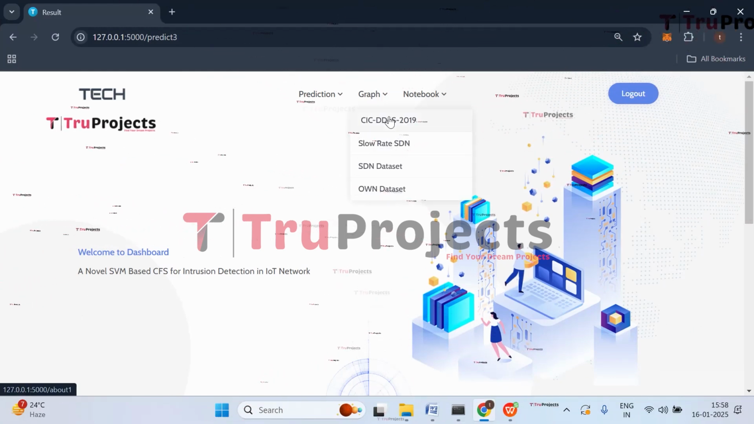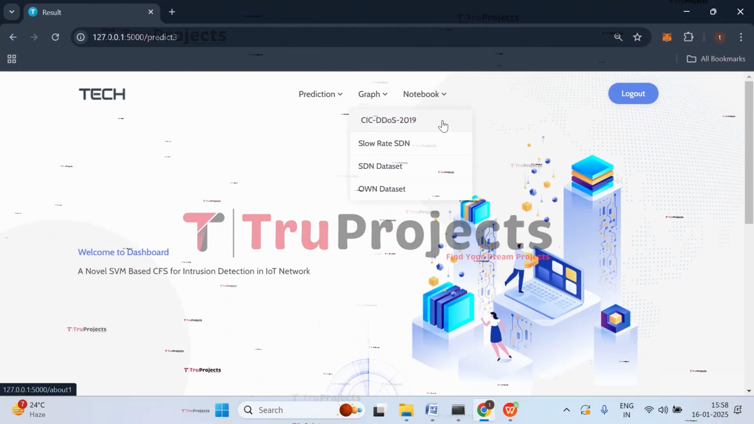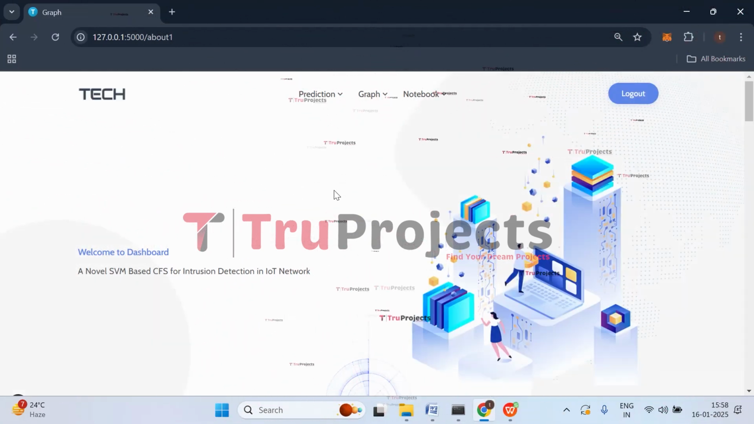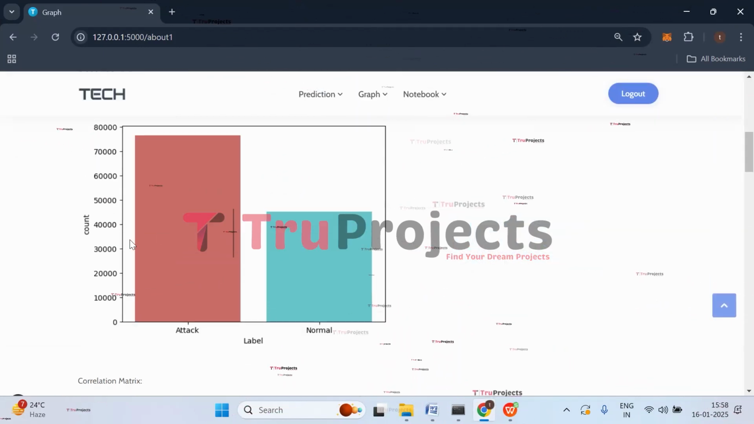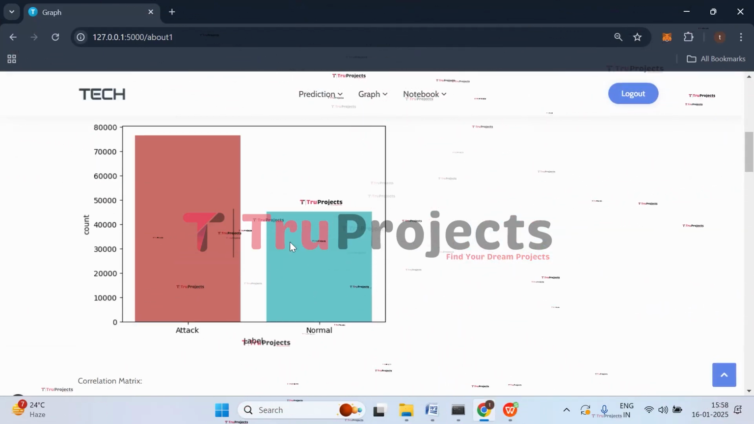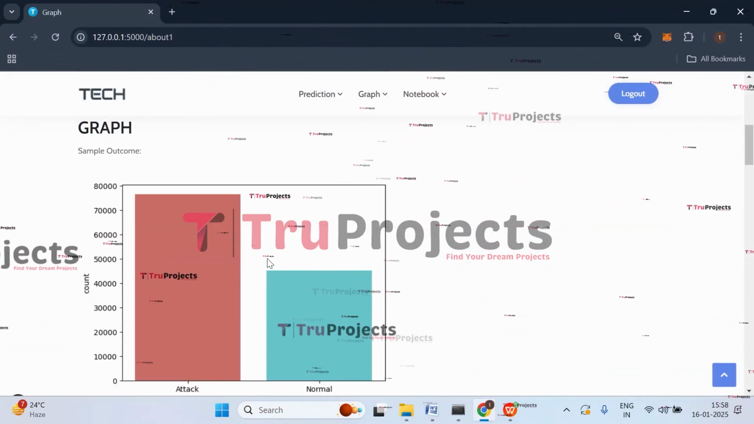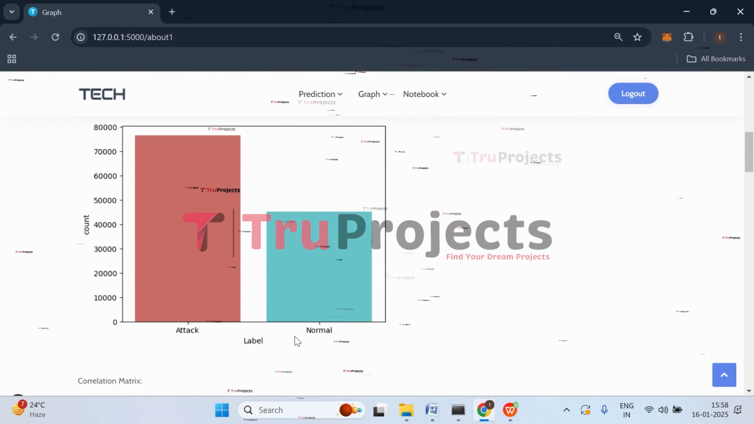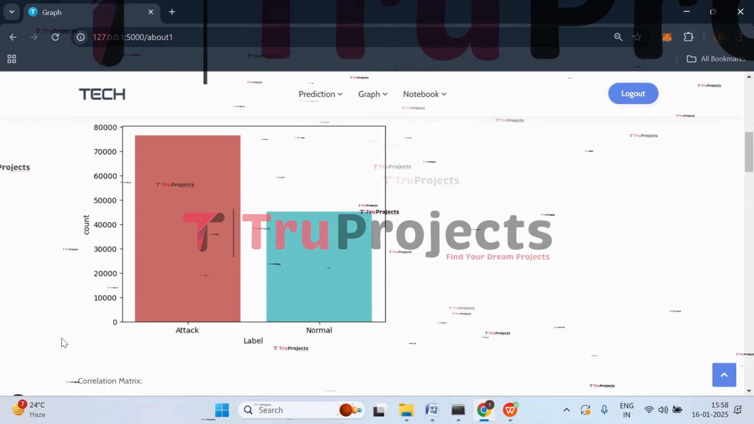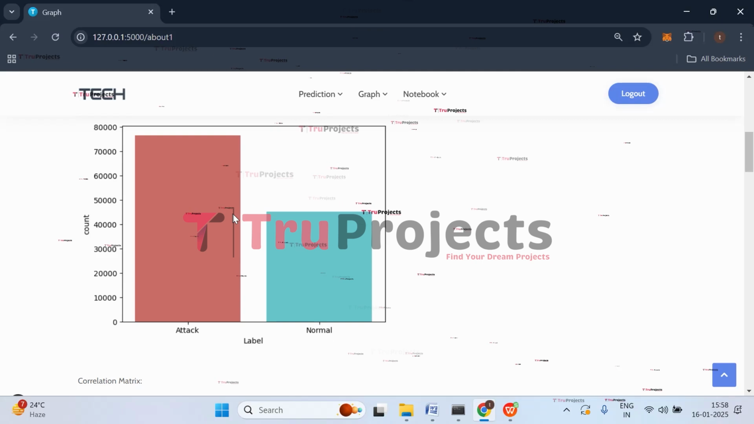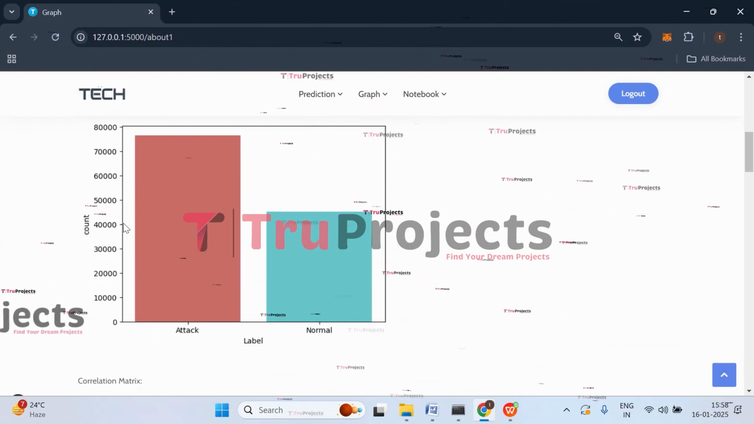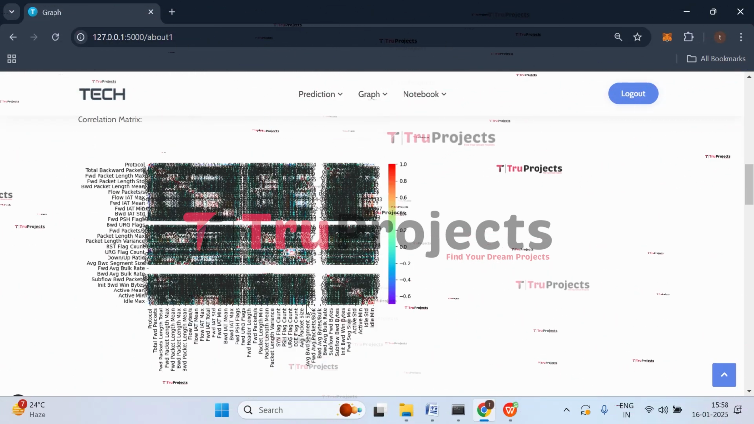Click on graph. First let's see the graphs of the CIC DDoS 2019 dataset. Click on that, and here we got the graphs. This is a sample outcome graph, which shows the distribution of the target class that we are predicting. On the x-axis we have the label, that is attack or normal case, and on the y-axis we have the count. Here we can observe that attacks are more than the normal cases. And here, this is a correlation matrix.